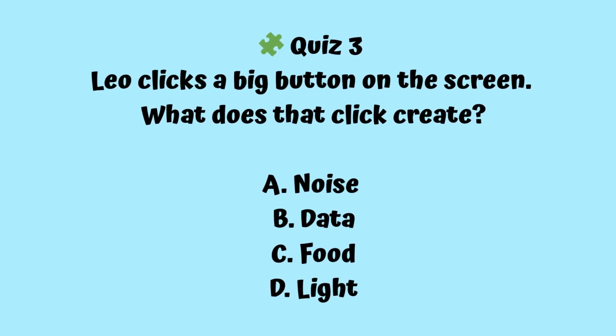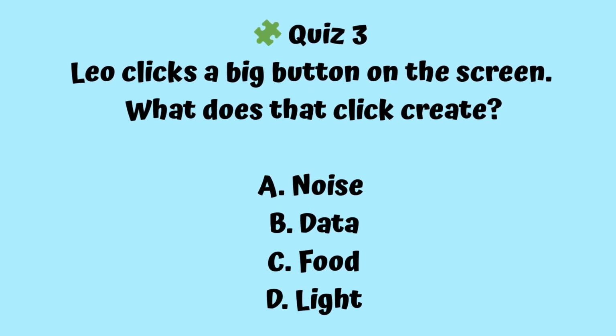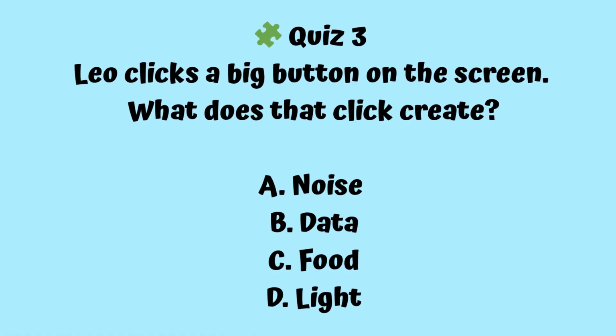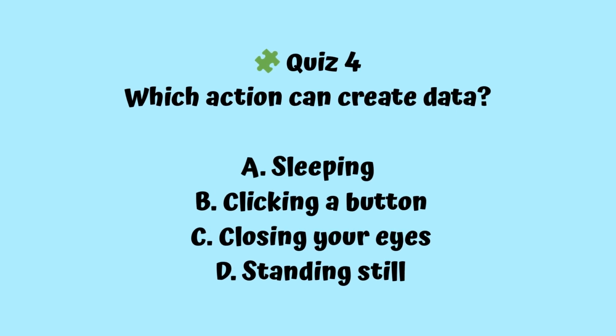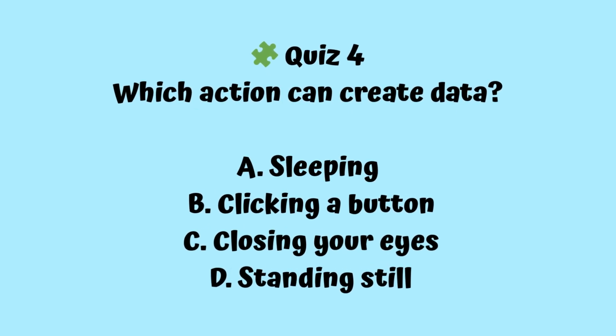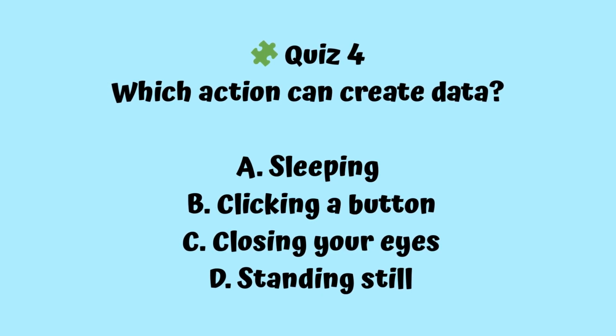Leo clicks a big button on the screen. What does that click create? Should be B, data. Which action can create data? Should be B, clicking a button.